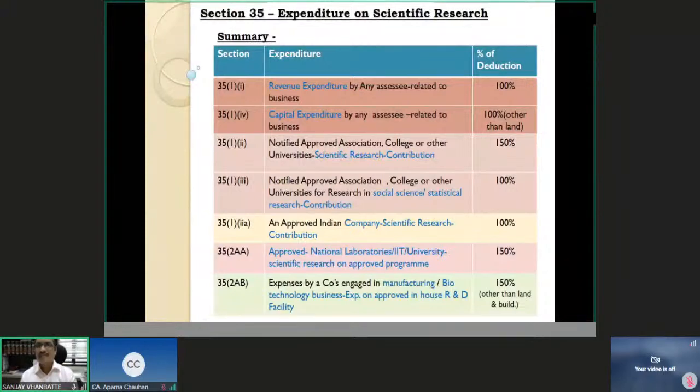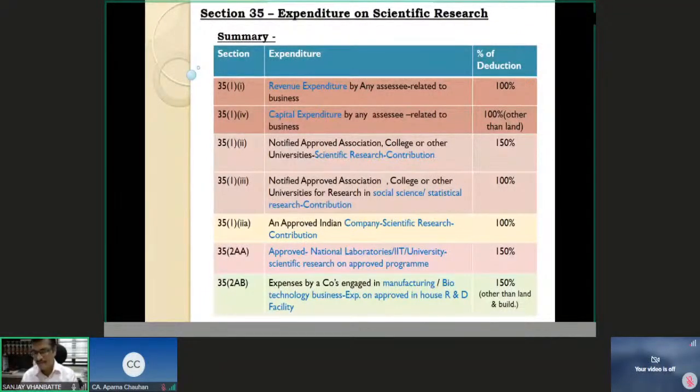One is that I incur an expenditure myself on scientific research, and I am entitled to a deduction for that expenditure. The other is that I contribute or donate to certain institutions, and for that I am eligible for deduction. And the deduction percentage varies slightly, as I told you, either 100% or 150%.